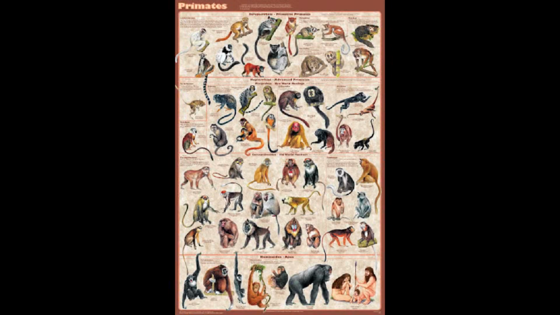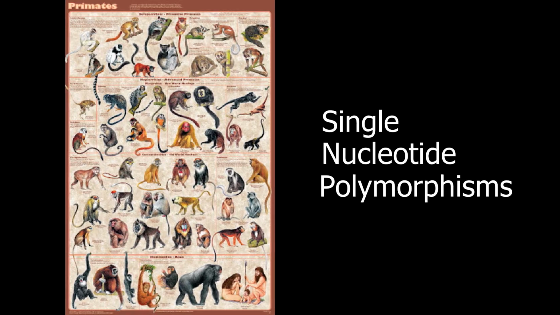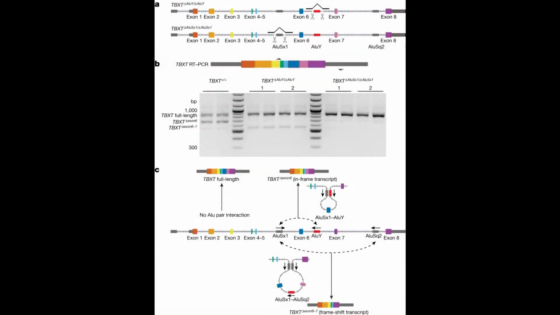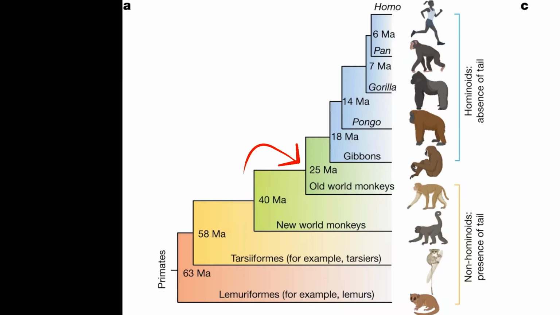The study highlighted the use of analysis of protein-coding orthologs of primates via tens of thousands of SNPs to try and find a common genetic trend within the two groups that may indicate what caused the loss of the tail on the genome level. However, they came up empty-handed. It was in investigating the non-coding elements, however, that they discovered a common link, the ALUY transposon, which was inserted into a gene relating to tail development called TBXT roughly 25 million years ago, aligning with the split between hominoids